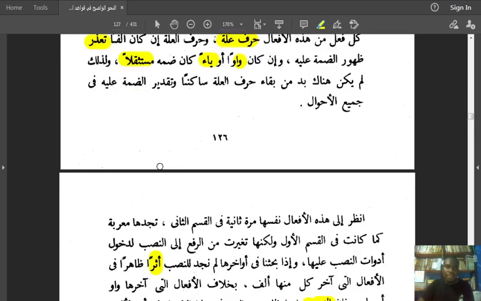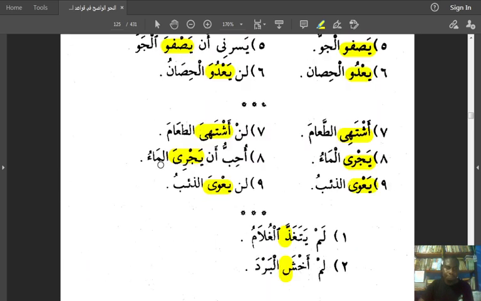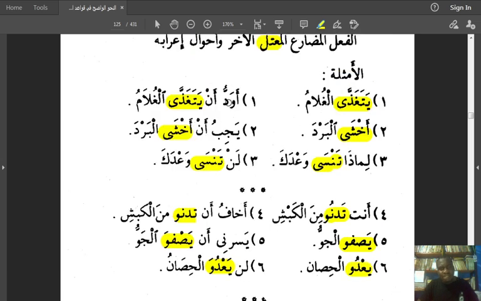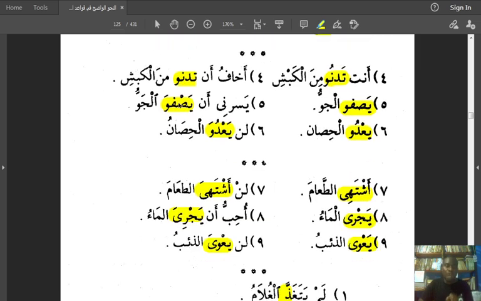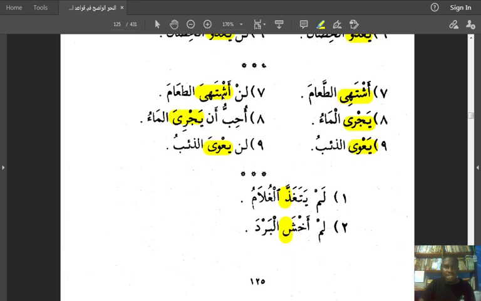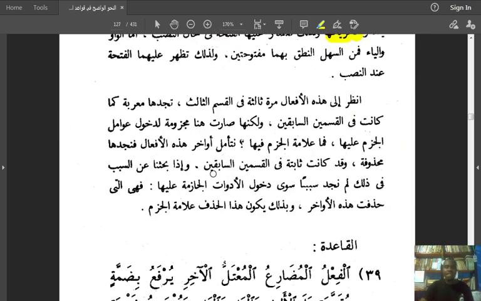Okay. Now this is the part he just explained. When it ends with alif, the fatha did not show. Even though an and lan were there, it did not show. But when it ends with waw here, you can see an tad'uwa, an yasfuwa, lan yad'uwa. You can see also lan ashtahiya, an yajriya, لن يعوي. So when it is waw and yai, they take the fatha, but when it is alif, it does not take the fatha. Now let's look at the last paragraph here.